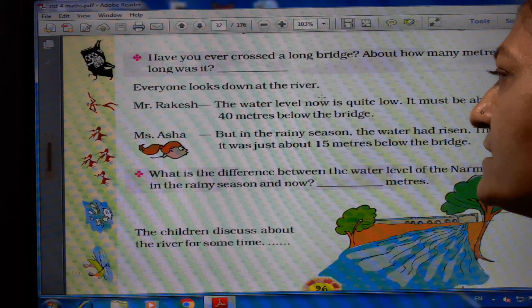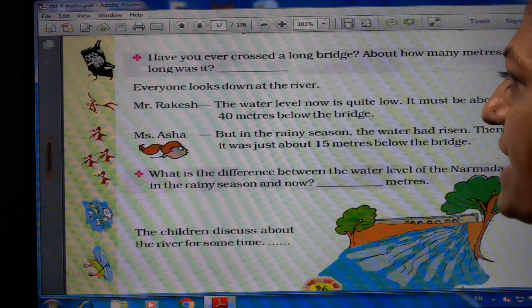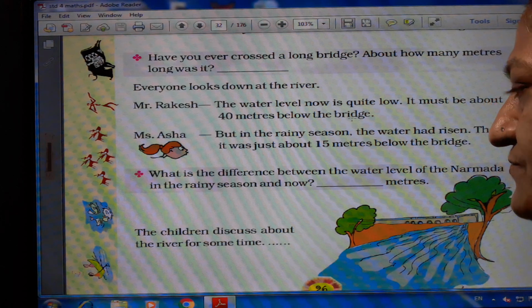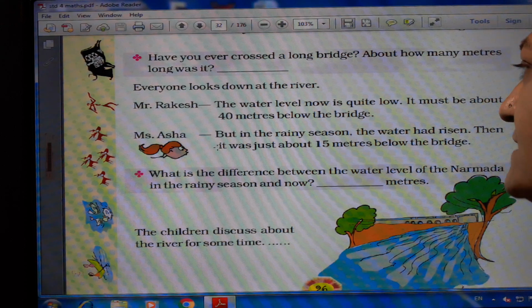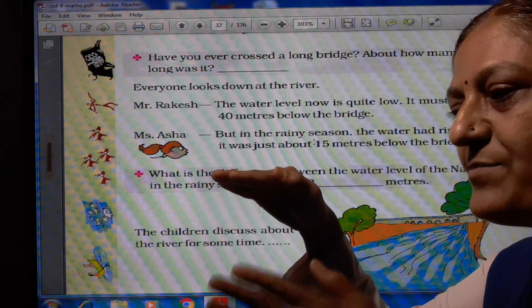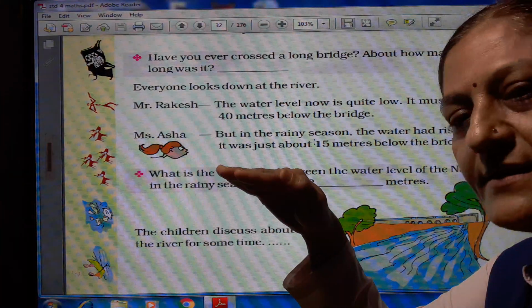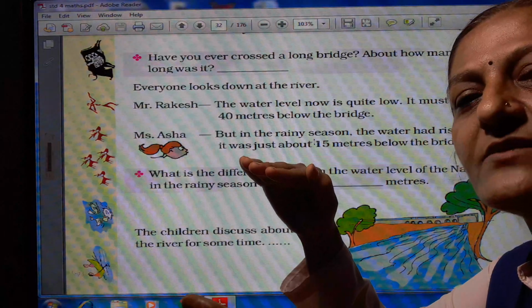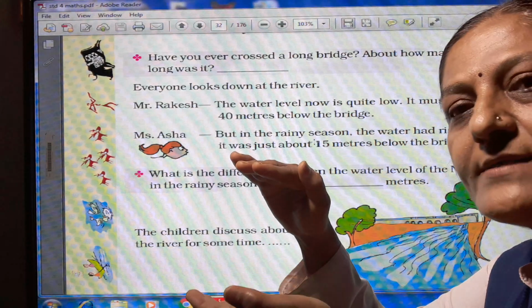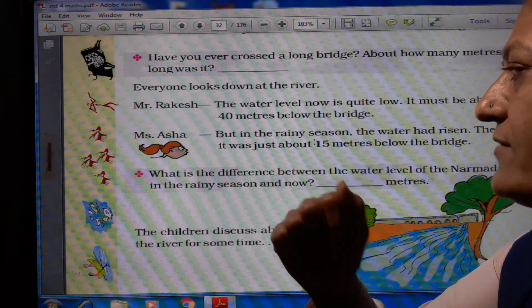Everyone looks down at the river. Mr. Rakesh says the water level now is quite low. It must be about 40 meters below the bridge. Miss Asa says, but in the rainy season, the water had risen. Then it was just about 15 meters below the bridge. So here the difference is given: in the rainy season the water level is increased.